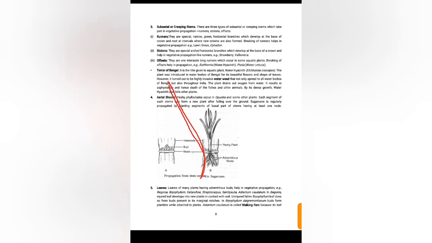In Bryophyllum, you can see here a plantlet generates from a part of the leaf. Buds form plantlets while attached to the plant. When they are attached to the plant, buds develop and form a new plant.